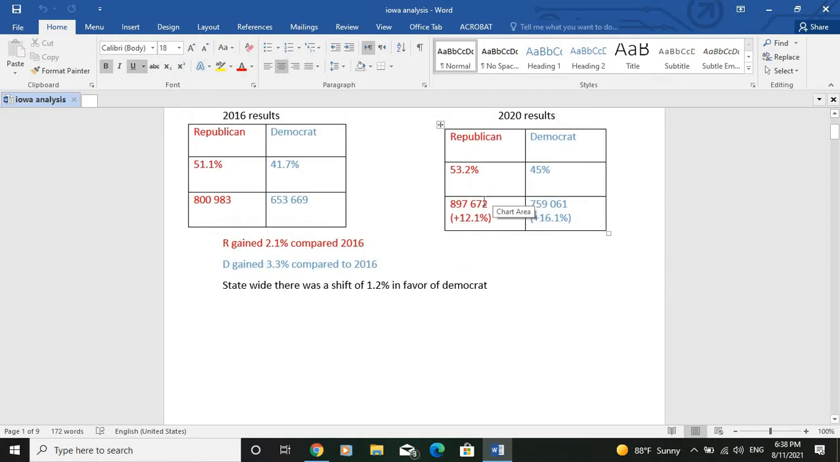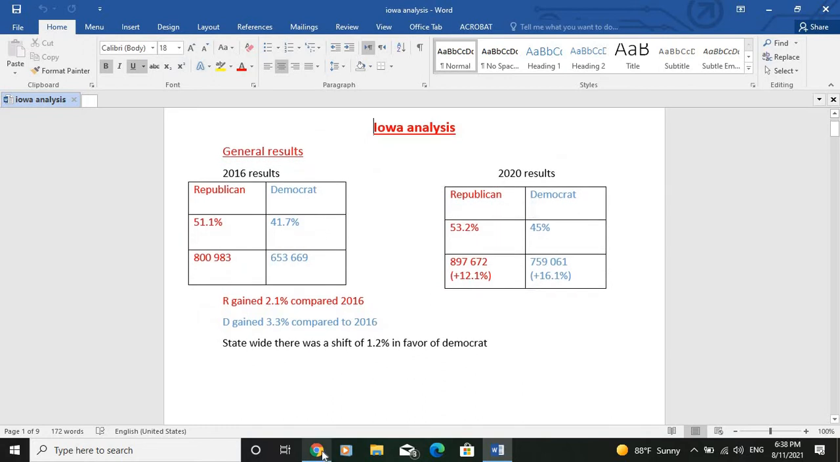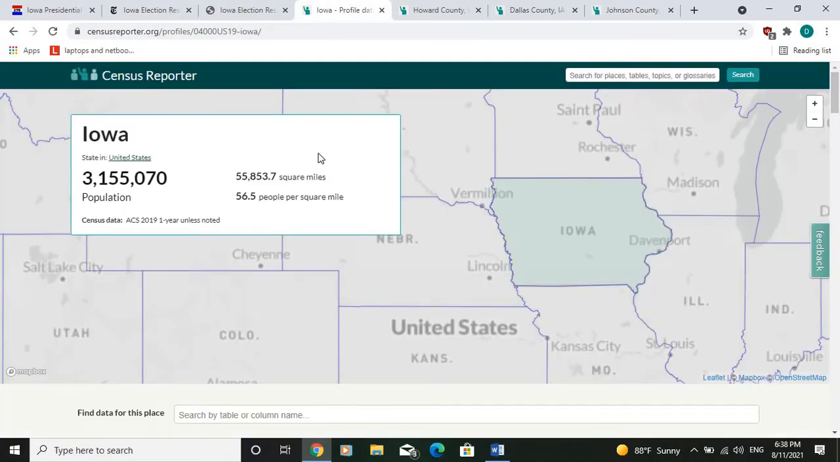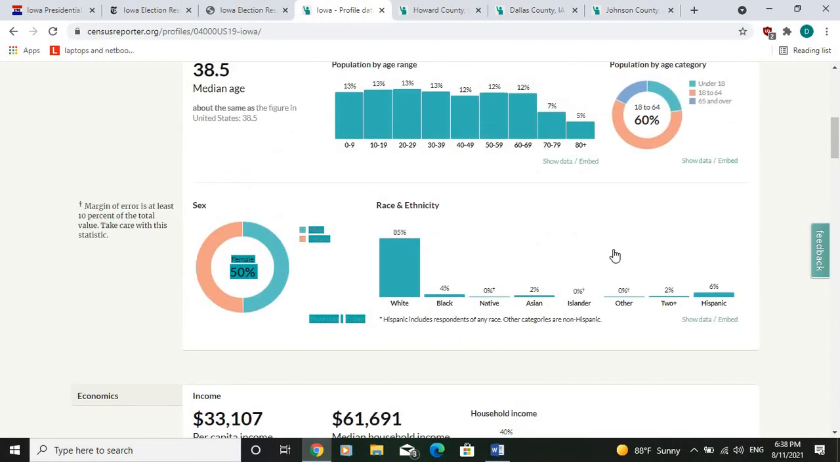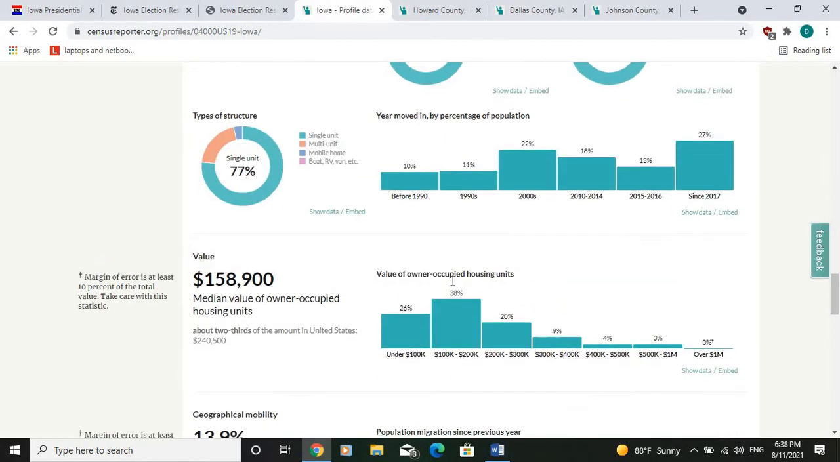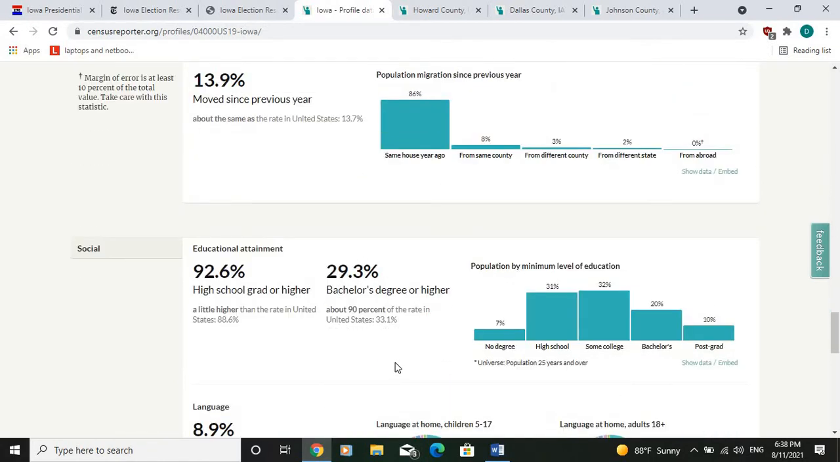Now, before beginning to study the result in small and big counties, let's just take some data about the state of Iowa. As we see here, Iowa is a small state in the United States of America. It has only a population of 3.1 million U.S. citizens. The big majority of the population of the state is white. We have here 85% of white population, only 6% of Hispanic, and 4% of black population. We also have somehow a low percentage of bachelor degrees. Only 29.3% of the adult population of Iowa have a bachelor degree. This is less than the average of the United States, which is